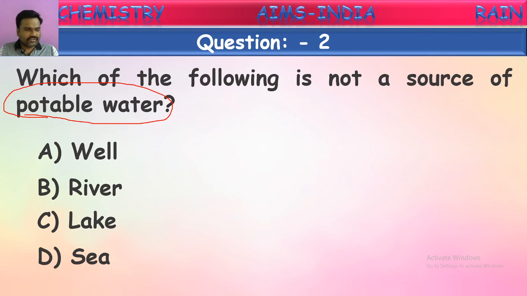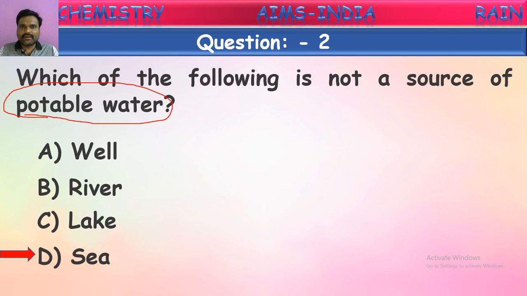We know. Yes, any answers, children? Yes, it is correct. Sea water is not a source of potable water. Why? Potable water means the water which is suitable for drinking. Can we drink water from the sea? No. Why?